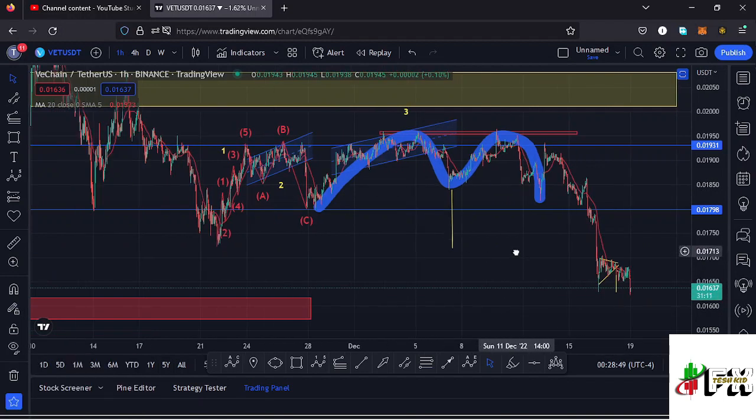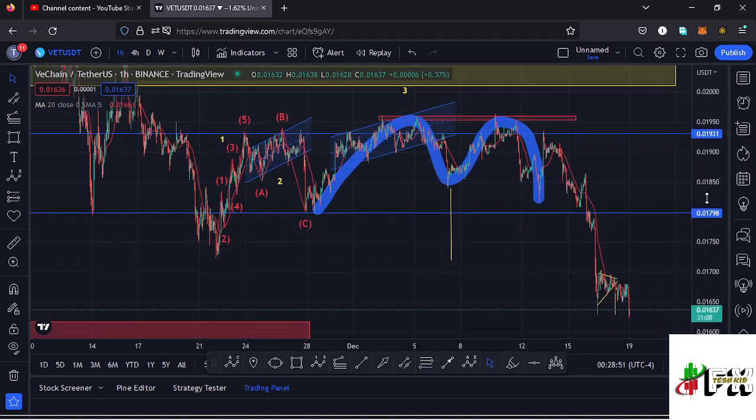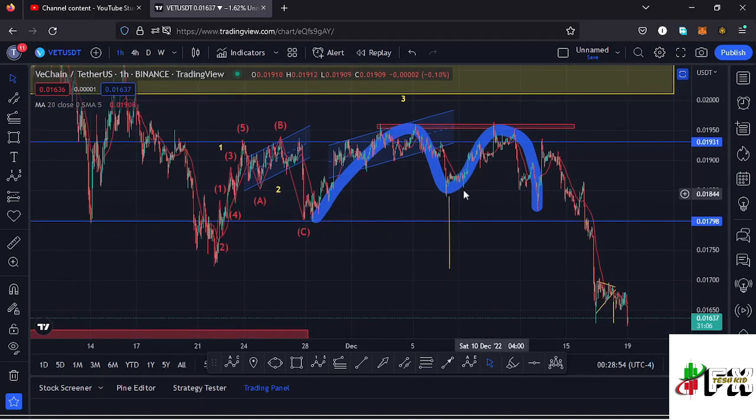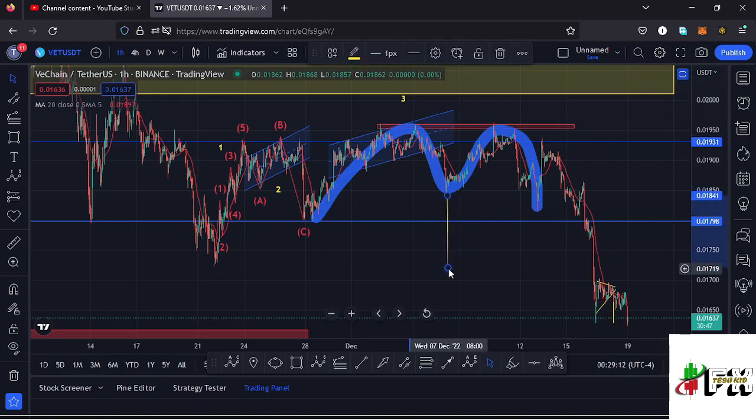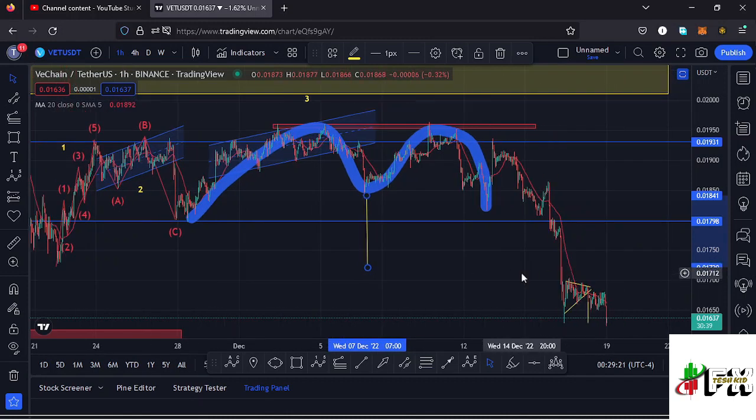And in the formation of that new low, we also formed a chart pattern which is right here that was giving us a breakout to the lower side, which is a double top, and this is a chart pattern that normally breaks to the lower side, having the minimum target area of the breakout as the height between the tops and the neckline, and that was giving me a minimum target area back to around the $0.01719 mark, which is a target area that we fully maximized and continued pushing even lower.